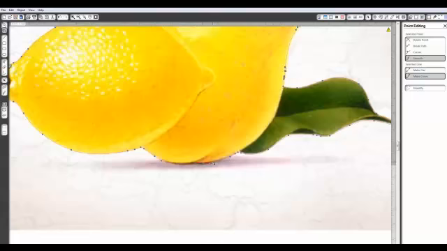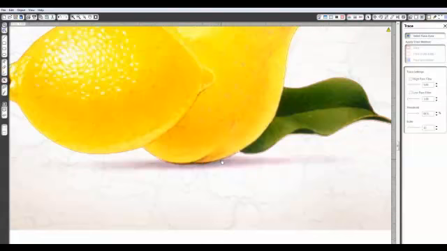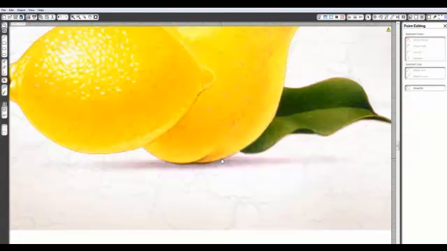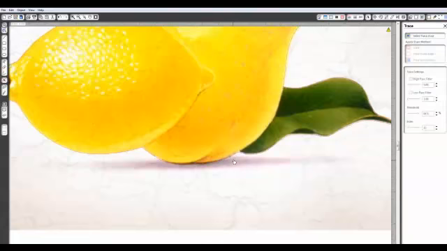And you can spend as much time on this as you want. If you're a perfectionist, by all means, perfection away. As long as I get this round shape in here, that's really what I'm concerned about. I don't want it to be a hard edge. Okay, that looks pretty good.